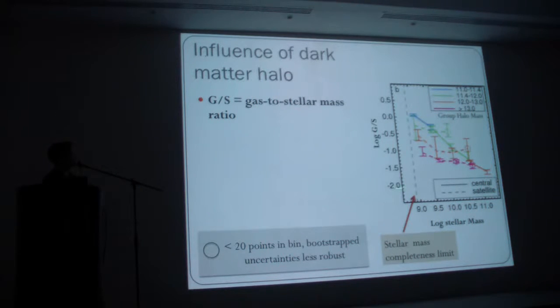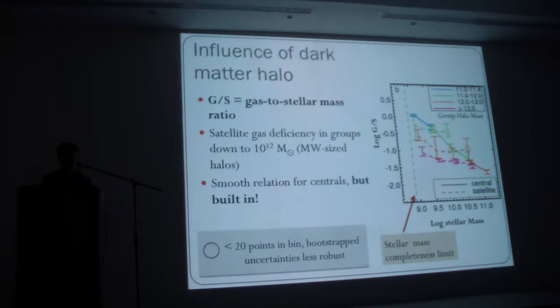And what you can see, and this is consistent with what we've seen earlier, is that at fixed stellar mass, as the halo mass increases, the gas content in the satellites goes down. So we think we're seeing this effect down to a halo mass scale of about 10^12, so this is Milky Way scales.